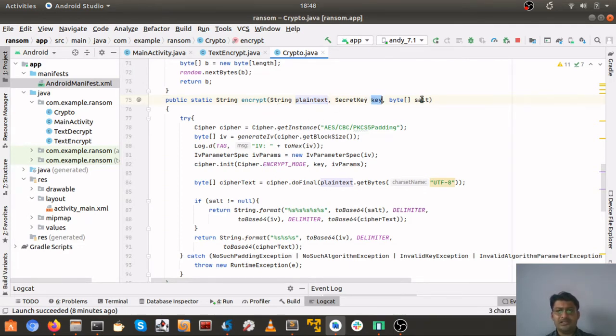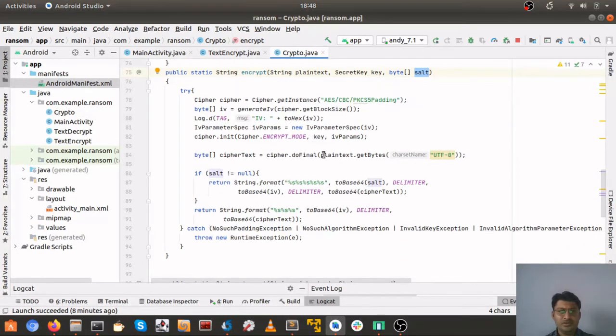It will take plain text, key and salt. Remember I told you salt will be needed. So here if you see, we use the Cipher class, we get an instance of AES using CBC mode and PKCS5 padding. We generate an initialization vector. Again, IV params is basically using some specifications. We create a new object of IvParameterSpec, and then we initialize the object of the Cipher class with the cipher encrypt mode.